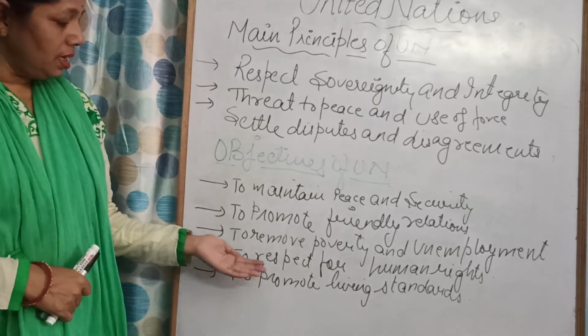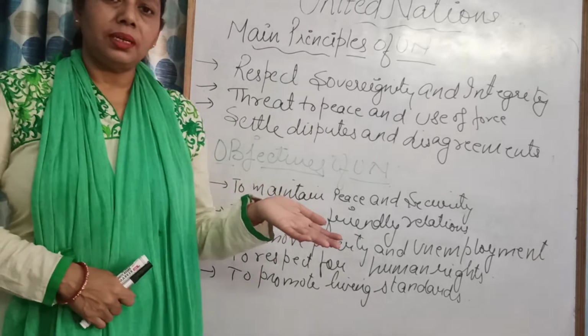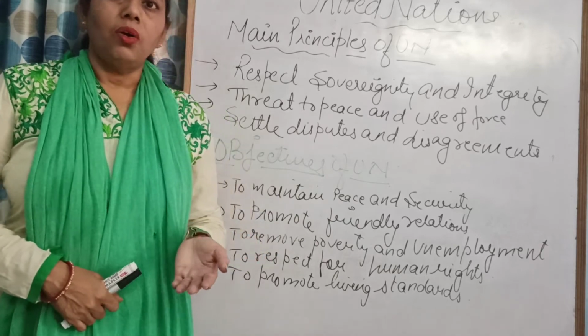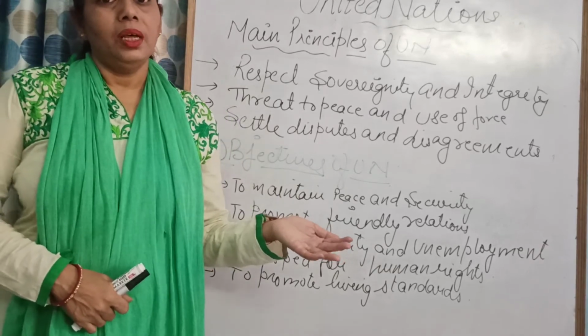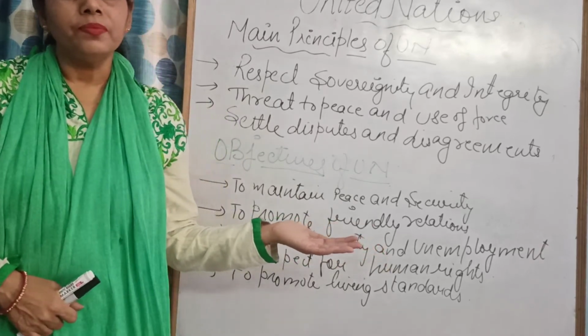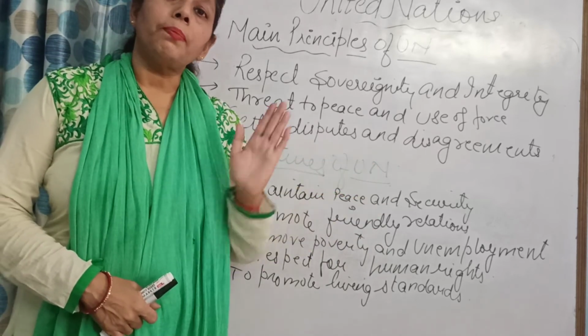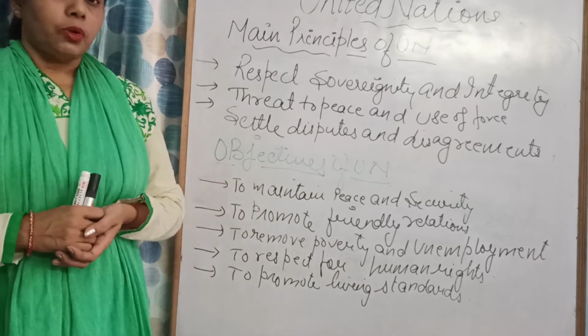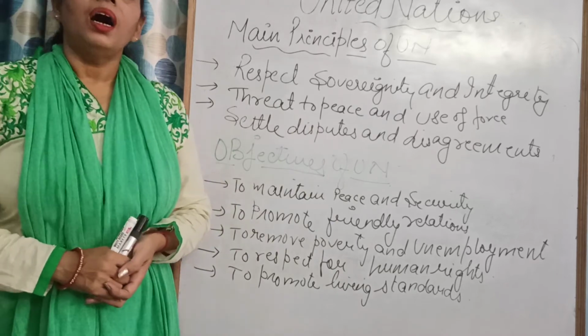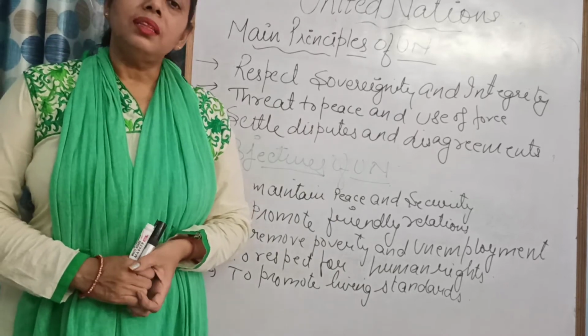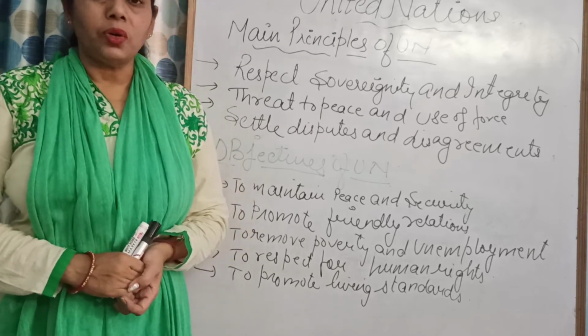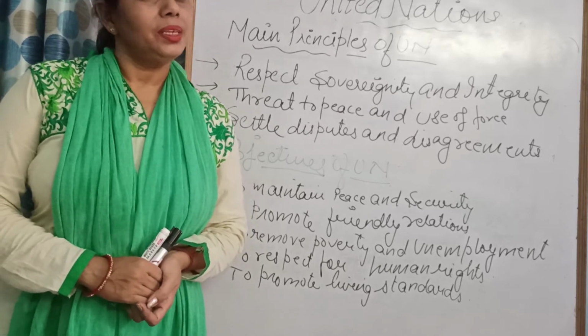Or we can say, sometimes it happens that floods take place or earthquakes take place. What is the role of the United Nations? The role of the United Nations is that they will supply the requirements of food and army, so that the lives of the people can be saved, because the life of the people is very important.